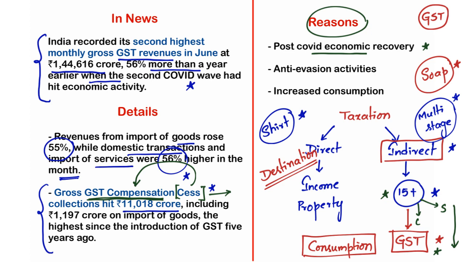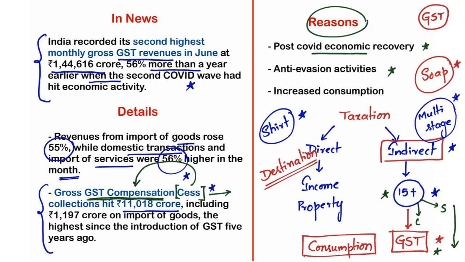Let us look at the second reason, that is anti-evasion activities. Prior to 2022, many manufacturers and many service providers used to evade GST, used to escape from paying GST to the government by using different fake methods, different frauds, right? For example, fake bills, etc. But in recent times, the Ministry of Finance shifted its focus onto these evaders and evasion activities. So many people came under GST complaints. Many people started paying GST, and these anti-evasion activities helped immensely in the growth of GST revenues.